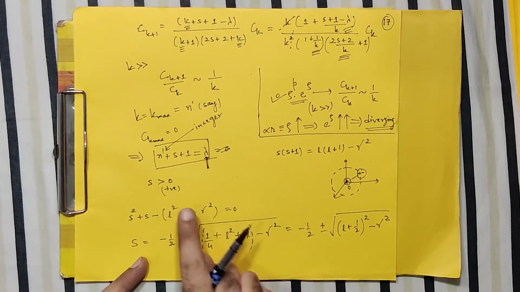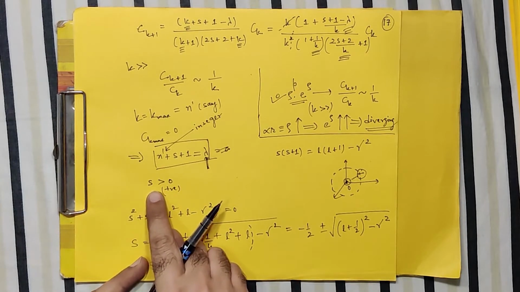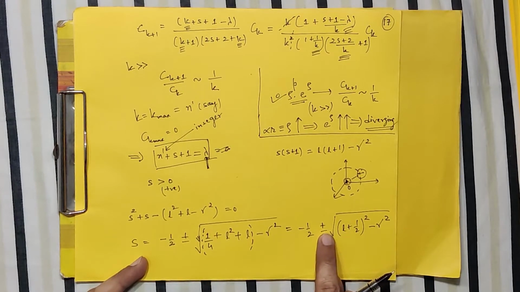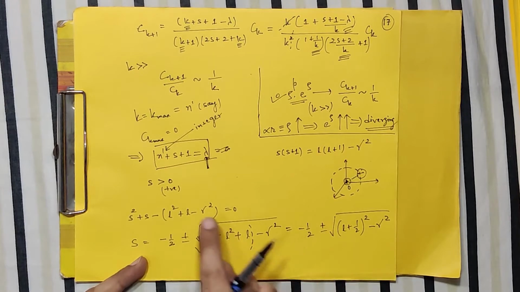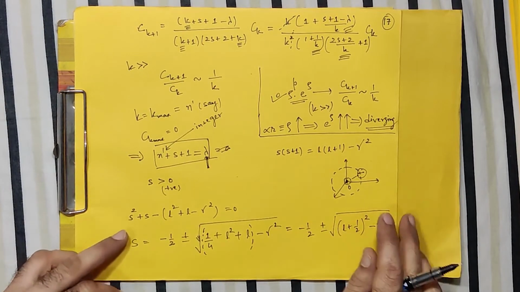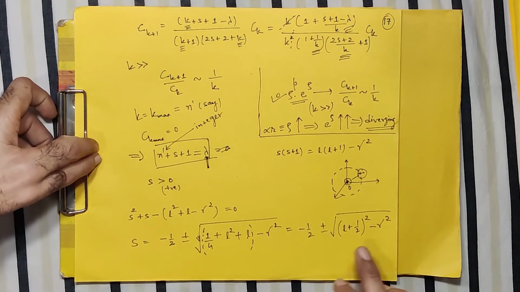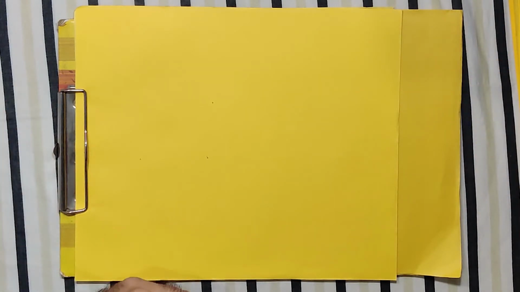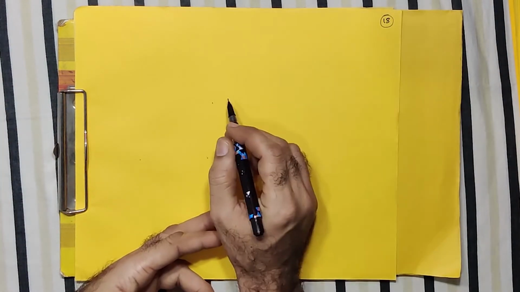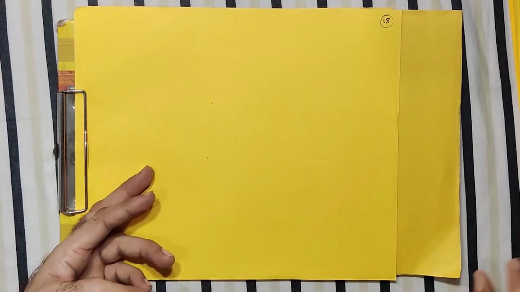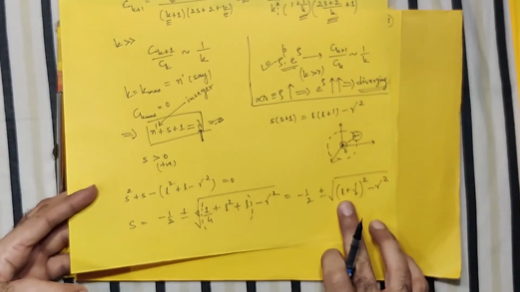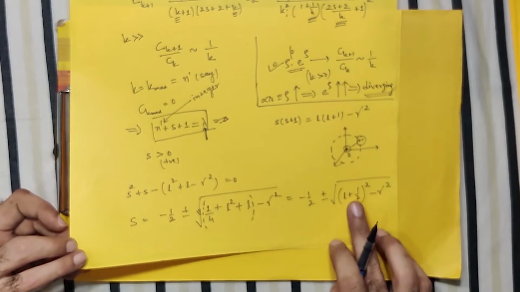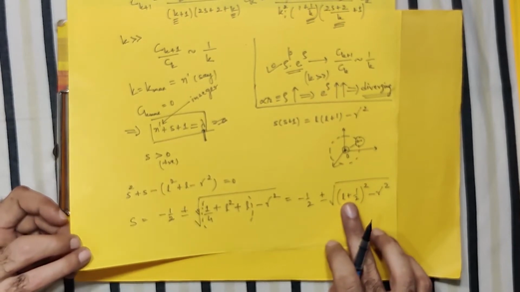Okay? In order to seek that S must be greater than 0, out of these 2 solutions, plus or minus, which solution will be permissible, admissible, that we are considering next. So with this equation, now I am finding out of the plus or minus 2 solutions which solution we will be considering. So I consider two cases for that. When your L is greater than 0, don't forget L is your orbital angular quantum number, which takes the values like 0, 1, 2, 3, 4. So we have two choices, either L is 0 or it is greater than 0.